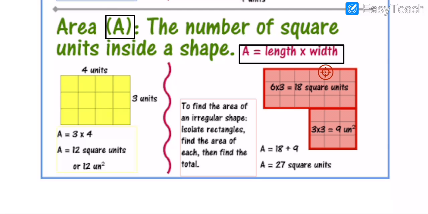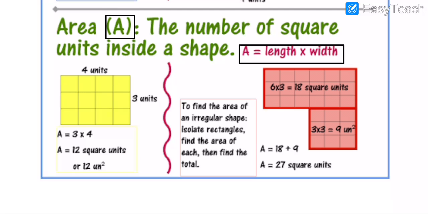Here is the D. W-I-D-T-H, width. See here the units, 4 units and 3 units. So 4 threes are 12. So area is what? 12 square units.